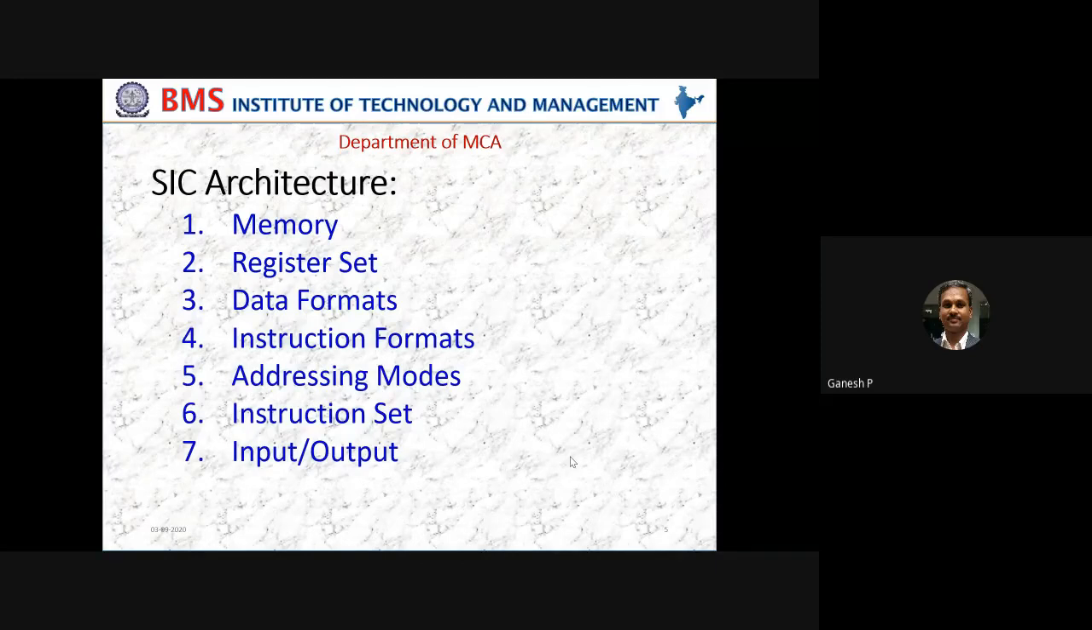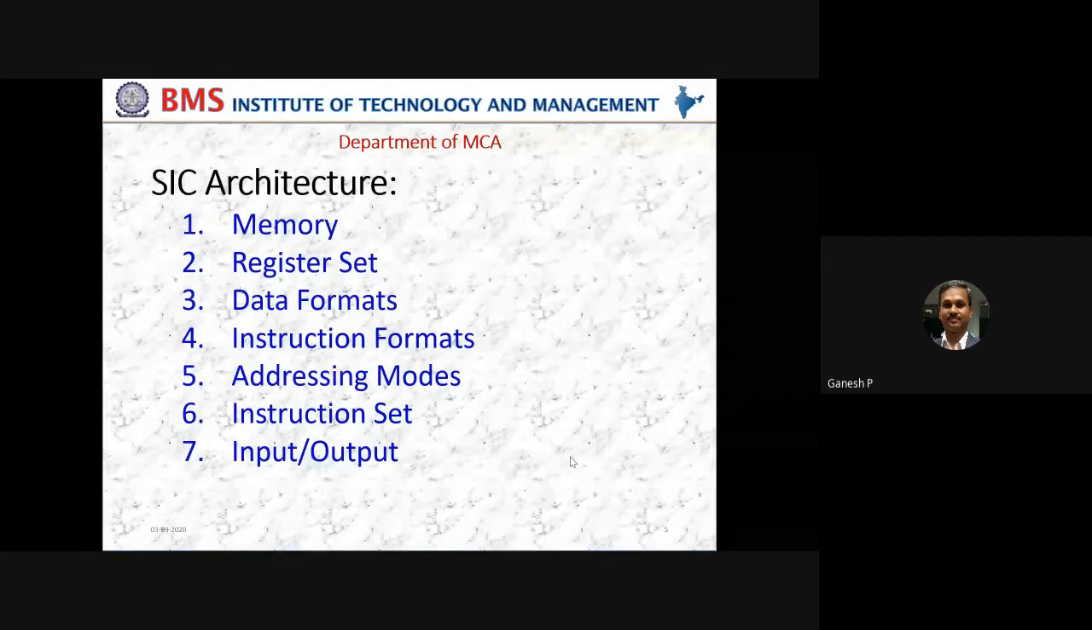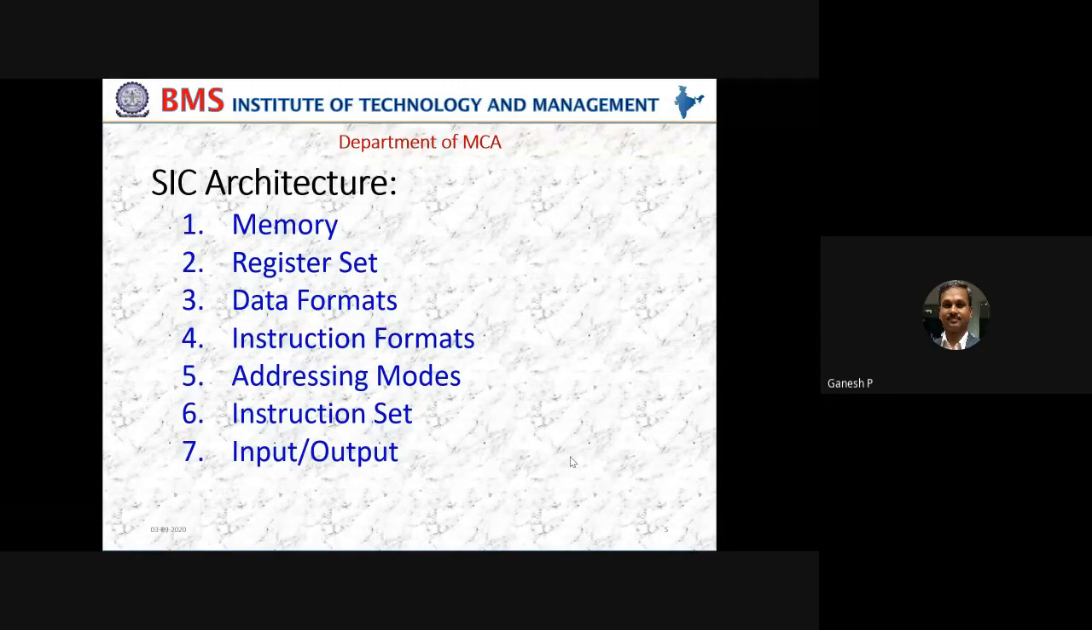As we have briefly identified in the previous class, whenever someone asks you about architecture, you should remember these seven. What is the memory size of a given architecture? What is the register set of the given architecture? What are the various data formats that the architecture is going to support? What are the various instruction formats a processor is going to support? What are the various addressing modes a processor is going to have? What are the various instruction sets that are going to be available at the end? What are the input and output processing mechanisms an architecture is going to support?